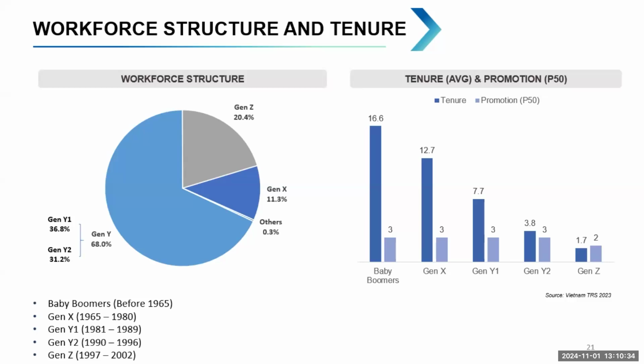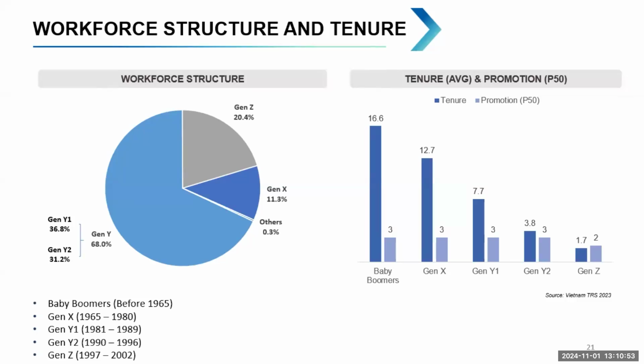And also, the average promotion period for a company in Vietnam is about 2 or 3 years after you become a full-time employee, and then you can get promoted.